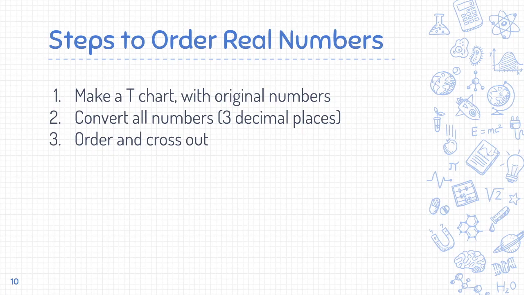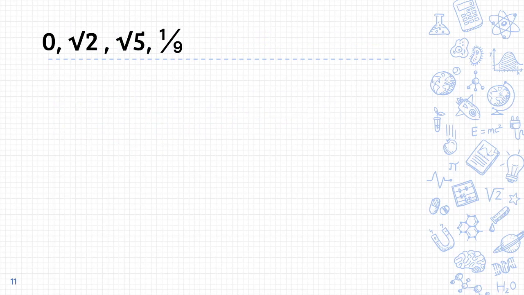The steps to order real numbers. First, you make a T-chart with the original numbers. Secondly, you're going to convert all the numbers to decimal form and use 3 decimal places. And then we put them in order and cross out the numbers that we've used. Here's another set of real numbers. We have 0, the square root of 2, the square root of 5, and 1/9.